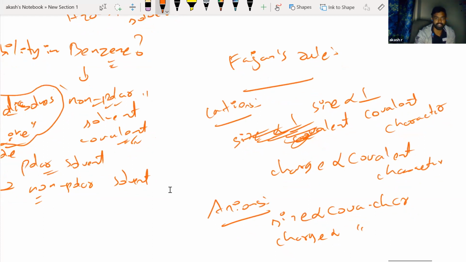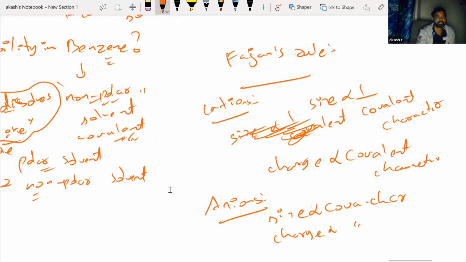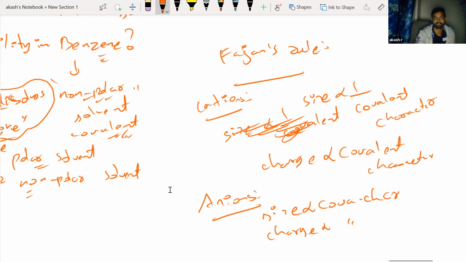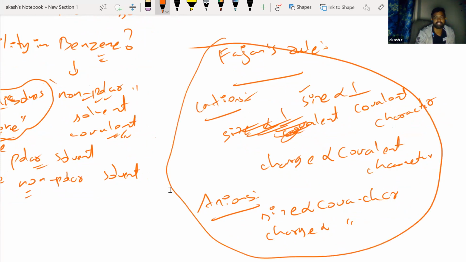This is Fajan's rule, very, very important. For cations, size and covalent character are inversely proportional. Charge in both cases is directly proportional to covalent character: more charge, more covalent character. But for anions, size and covalent character are directly proportional, while for cations it is inversely proportional.